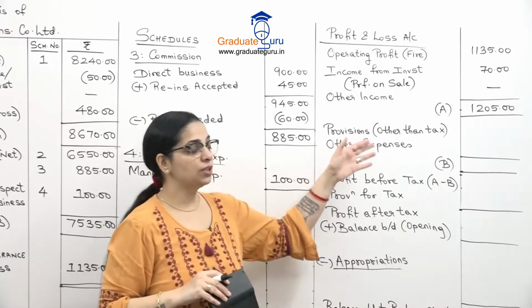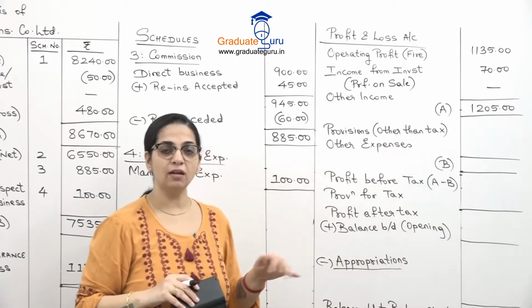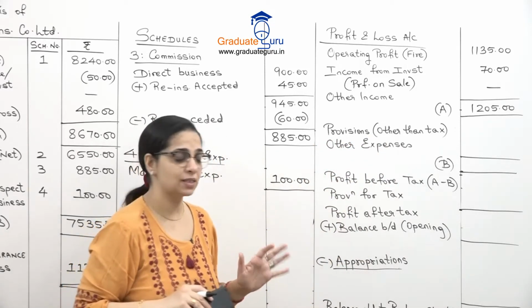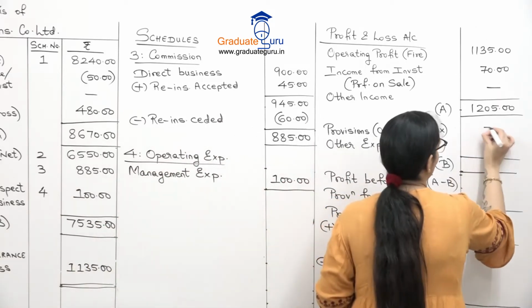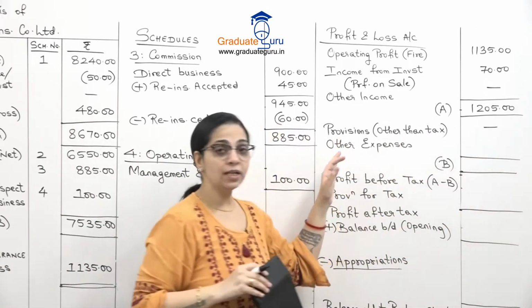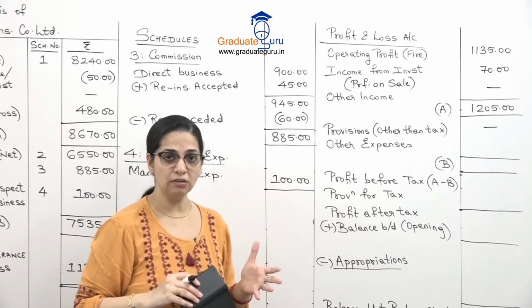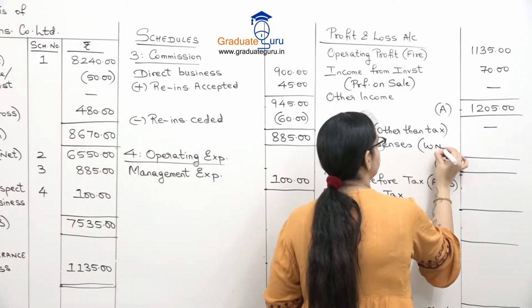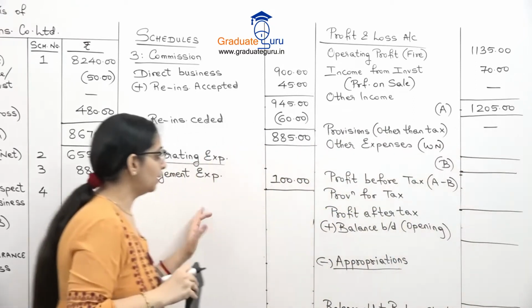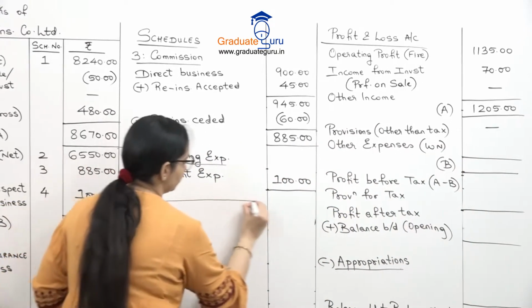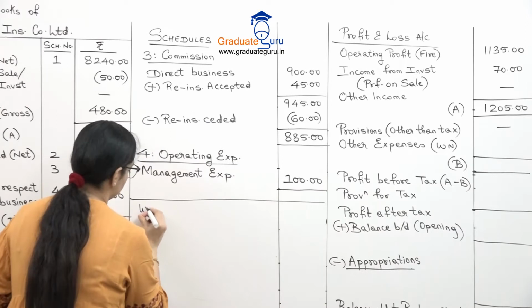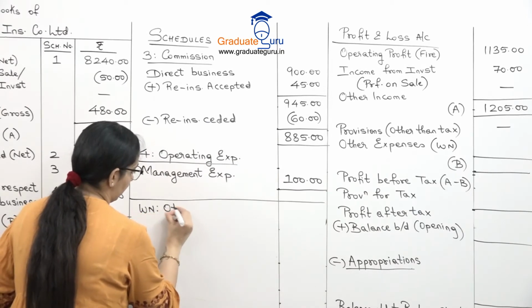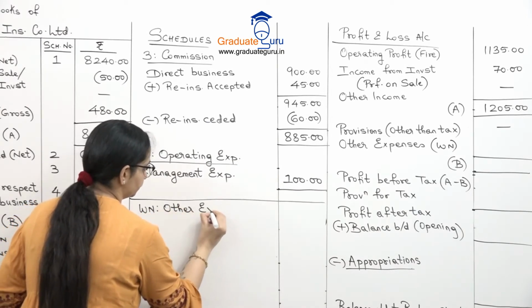Here provisions other than tax, there is nothing. There is no diminution, no bad debts, nothing. So we'll put a dash for this. Other expenses, we may have two or three things. So let's make a small working note for that. So here I'm going to show the working note. This is in respect of P&L. Other expenses.